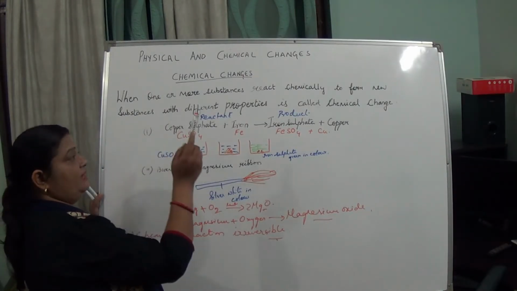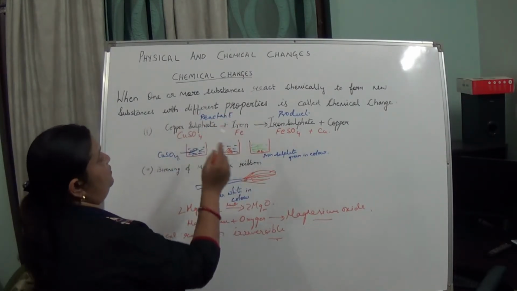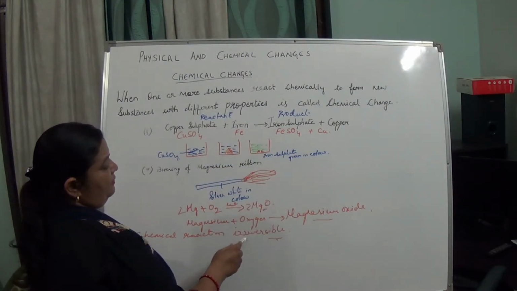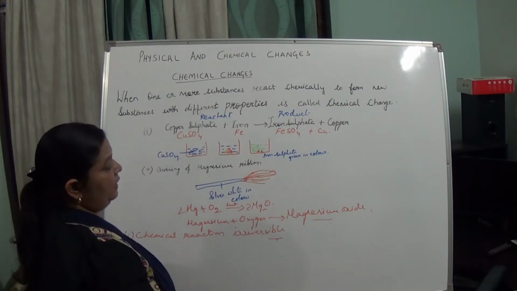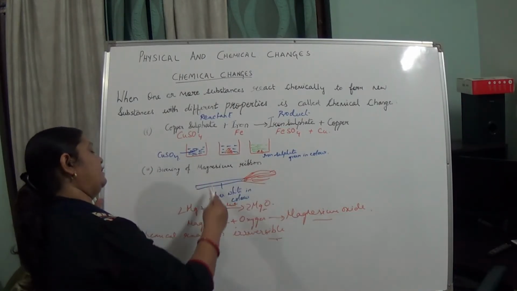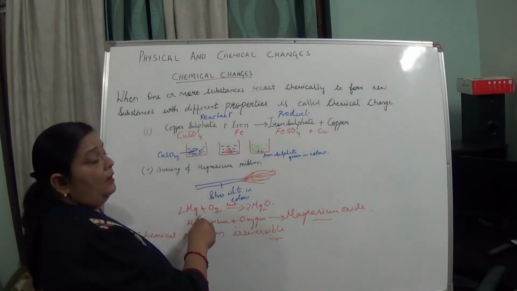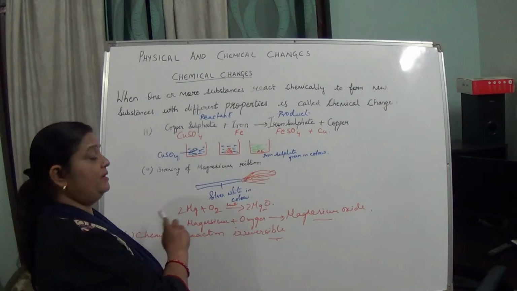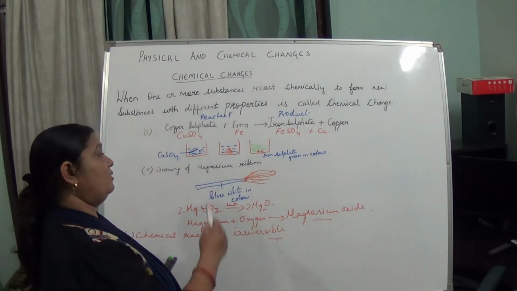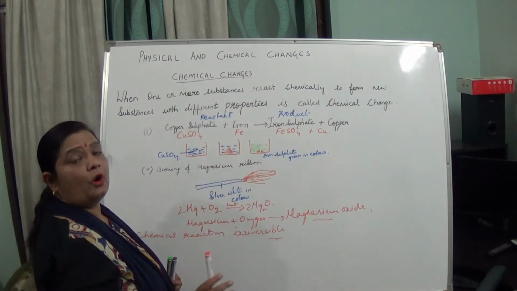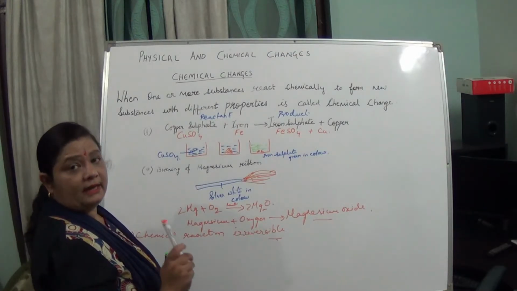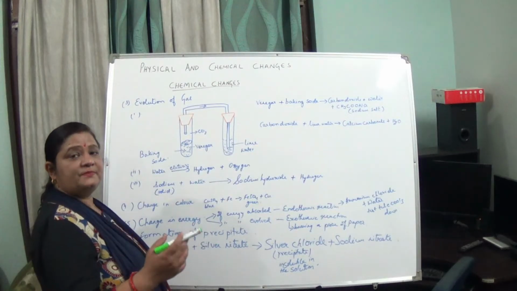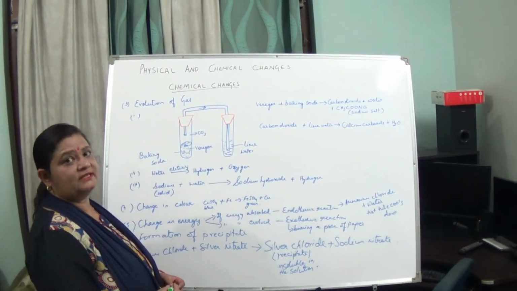First, we have studied that a new substance with different properties is formed. Second, it is irreversible in nature. You can't get back the reactants easily by physical means once a product has been formed in a chemical reaction. So we have seen that in chemical change, new substances are formed.